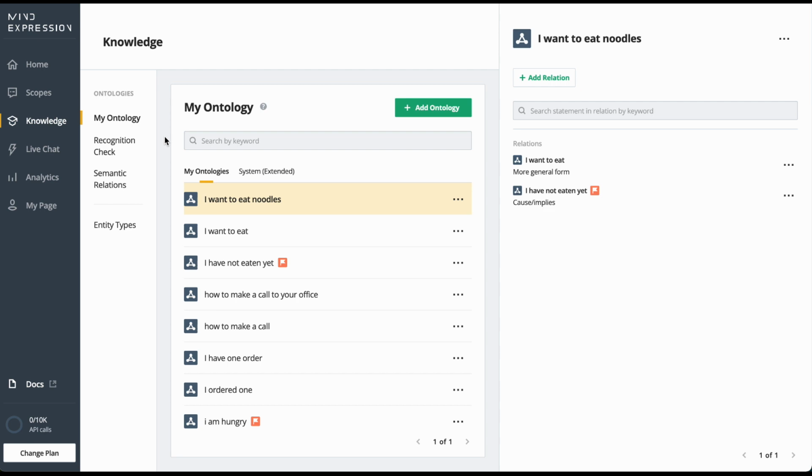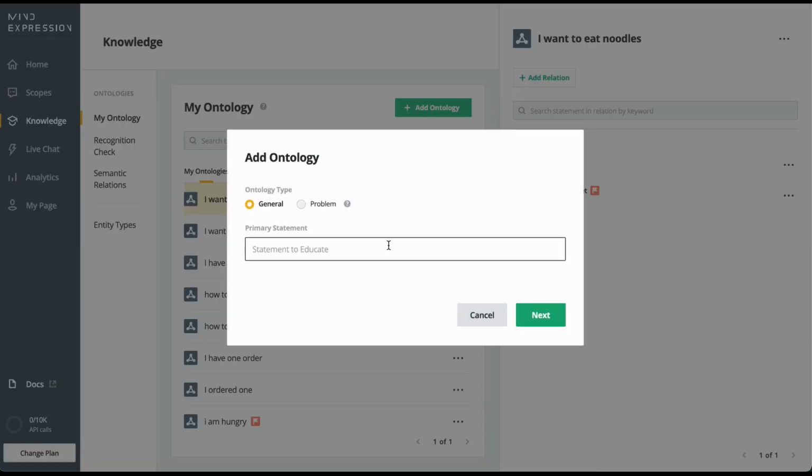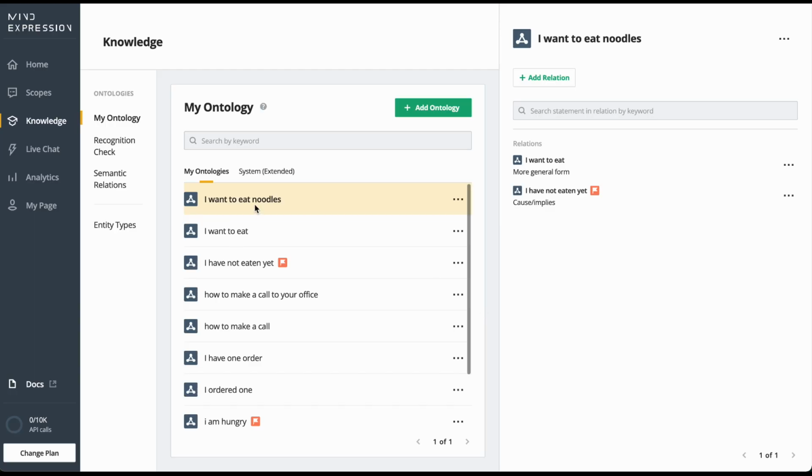First feature of knowledge is the My Ontology page. As you may already know, the AI of Mind Expression is made up of ontologies semantically related to one another. The My Ontology page allows the users to create their own ontologies and expand these ontologies by creating semantically related sentences. We actually have a separate video for creating these ontologies using My Ontology page. The link is attached below if you are interested.